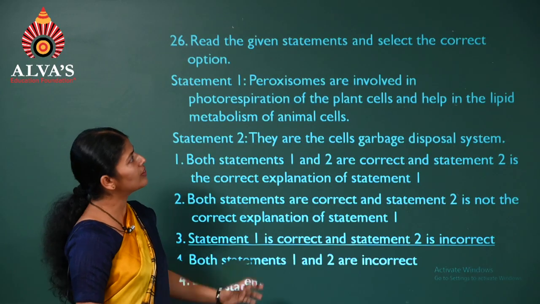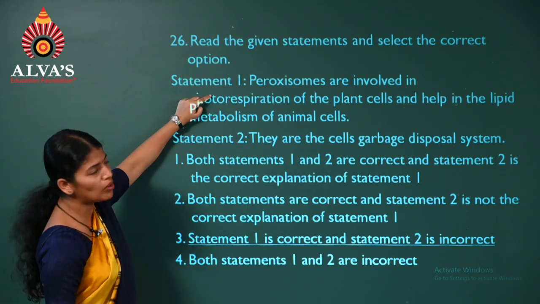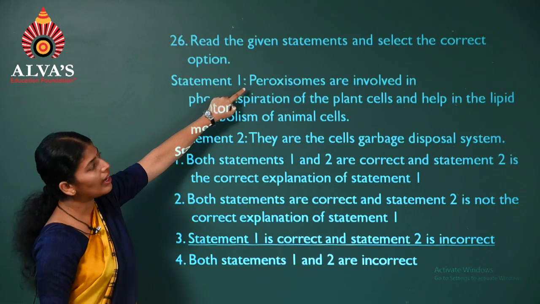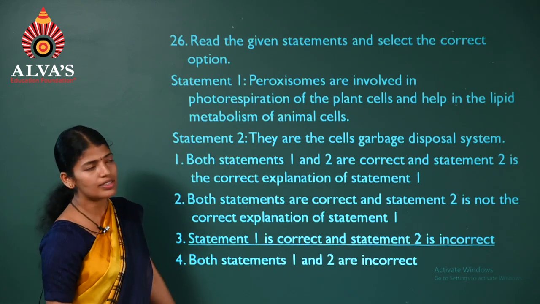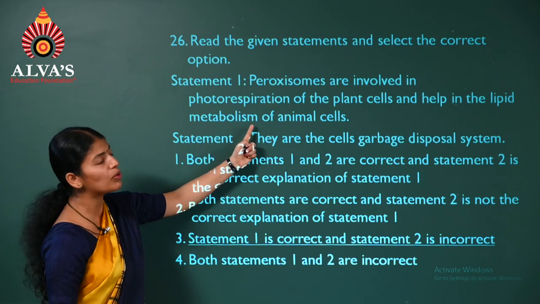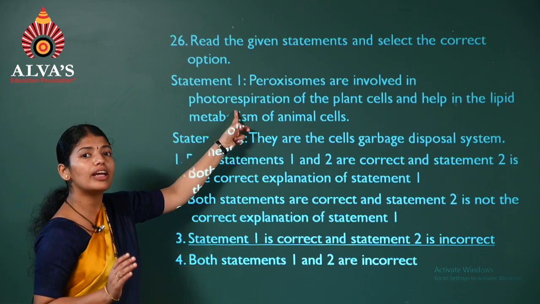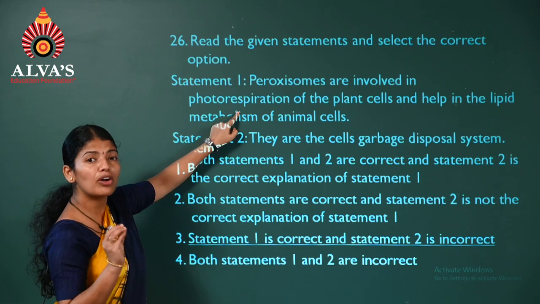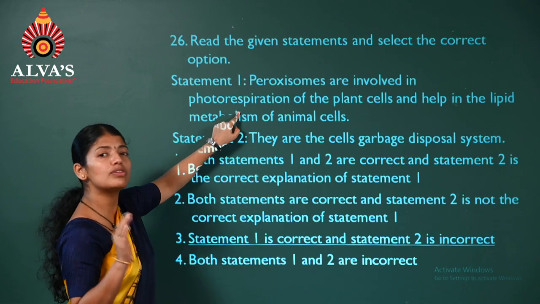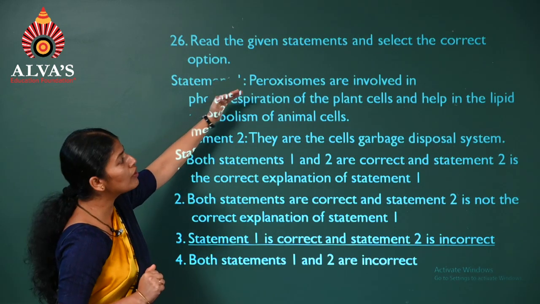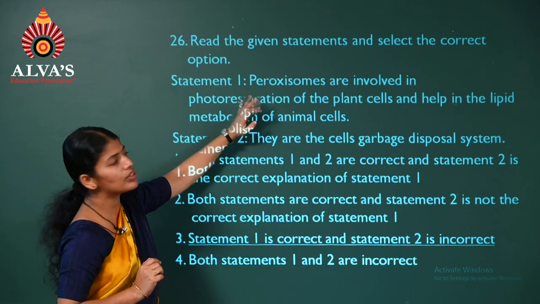Question number 26. We have to read the statements and select the correct option. We'll read the first one. Peroxisomes are involved in photorespiration in plant cells and help in lipid metabolism in animal cells. Is this statement correct? Yes, because I have already told you regarding peroxisomes, a kind of microbodies present in plant as well as animal cells. In plants for photorespiration and in animals lipid breakdown. So it's a correct statement.